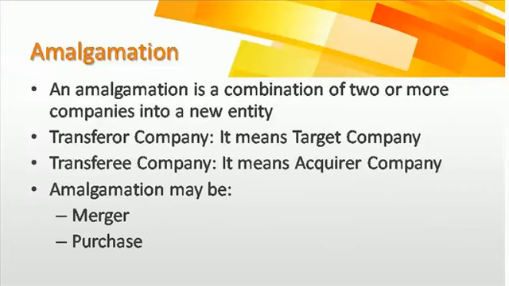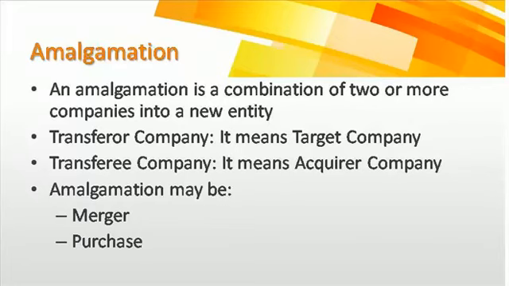And amalgamation is a combination of two or more companies into a new entity. There can be two companies, there can be three or four companies, there can be two or three target companies together which have been acquired by the acquirer company, and all the companies will become one. Amalgamation is a scientific word in which, for example, iron ore and some other metals will be combined together to form one metal which is called steel. So steel is an amalgamated product of iron and nickel and other metals. So in this case, two or three companies will be amalgamated to form a single company.